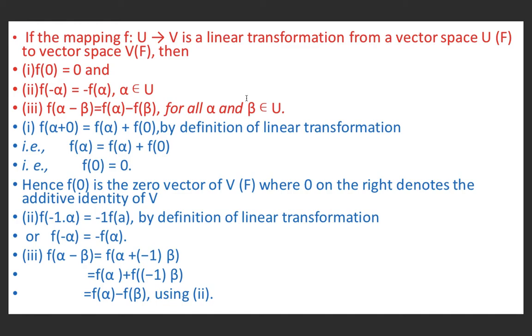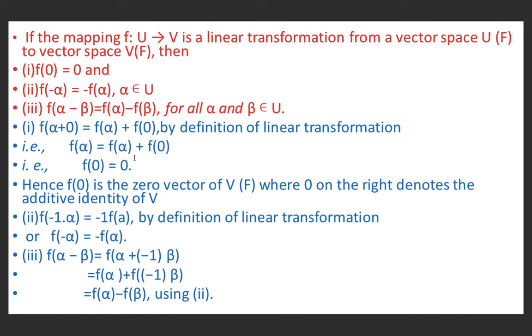If the mapping f from U to V is a linear transformation from a vector space U(F) to a vector space V(F), then f(0) is equal to 0, f(−α) is equal to −f(α), and f(α − β) is equal to f(α) − f(β) for all α, β belonging to U. So first of all, we see that f(α + 0) is equal to f(α) + f(0) by the definition of linear transformation, because it preserves vector addition. f(α + 0) is f(α). Here it is f(α) + f(0).